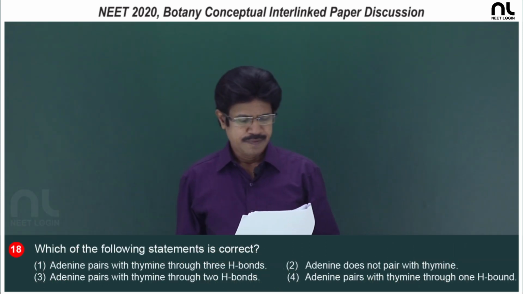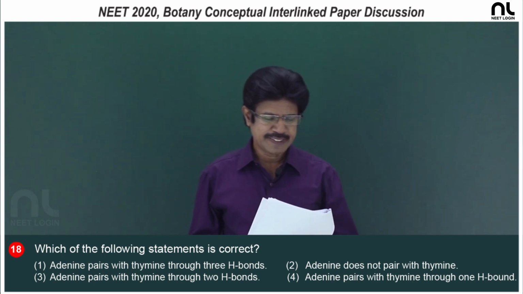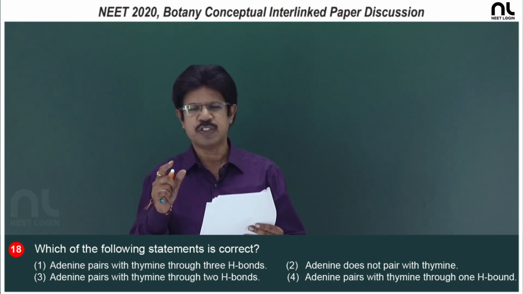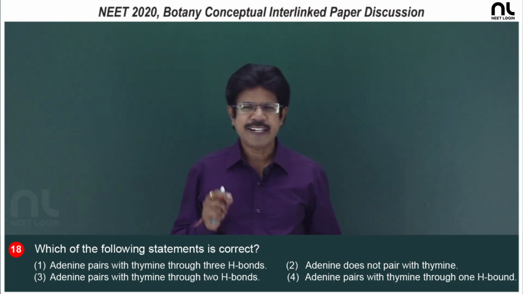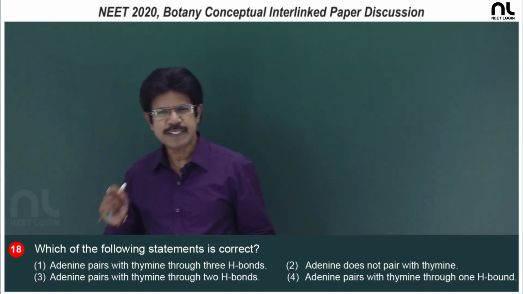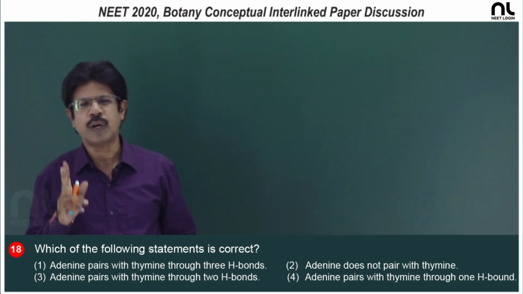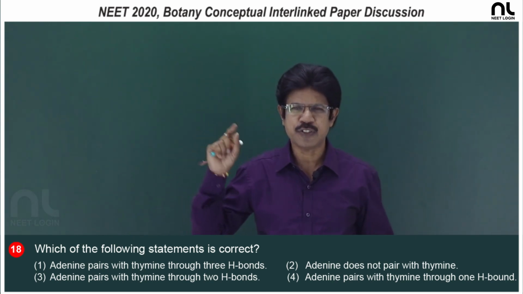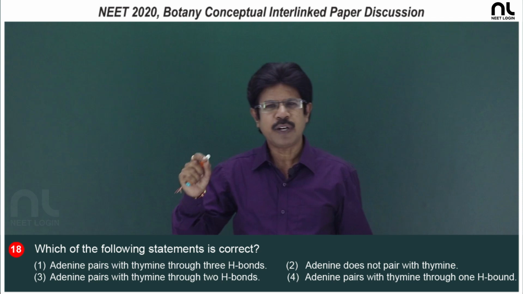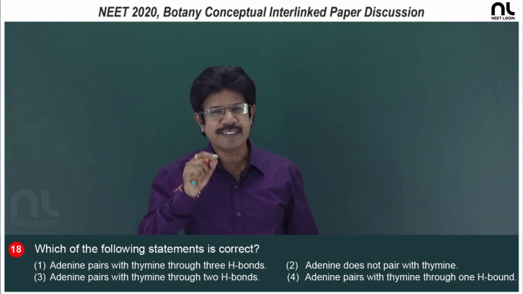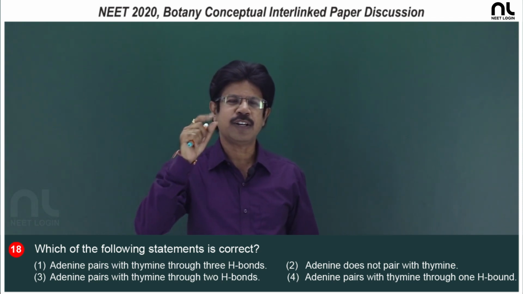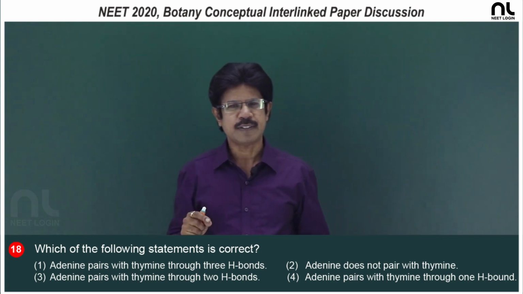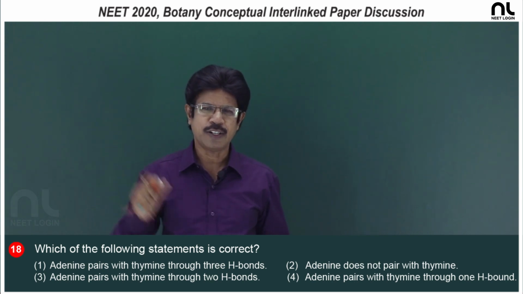Question number 18. Which of the following statements is correct? Adenine pairs with thymine through 3 hydrogen bonds. That is wrong. Adenine is a purine that pairs with the pyrimidine thymine with 2 hydrogen bonds. Guanine pairs with cytosine with 3 hydrogen bonds. Adenine and guanine are purines, dicyclic and heterocyclic compounds. Thymine and cytosine are pyrimidines, monocyclic and heterocyclic compounds.